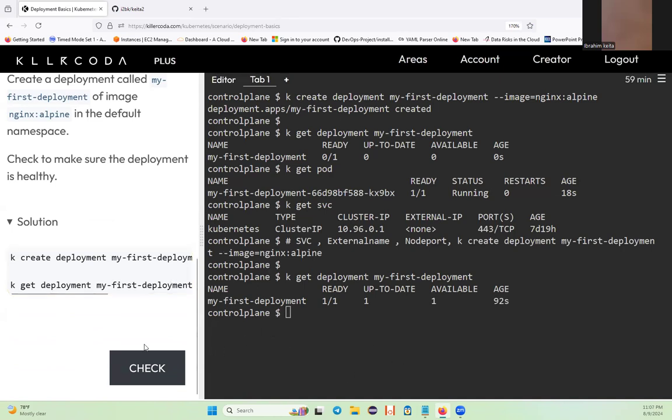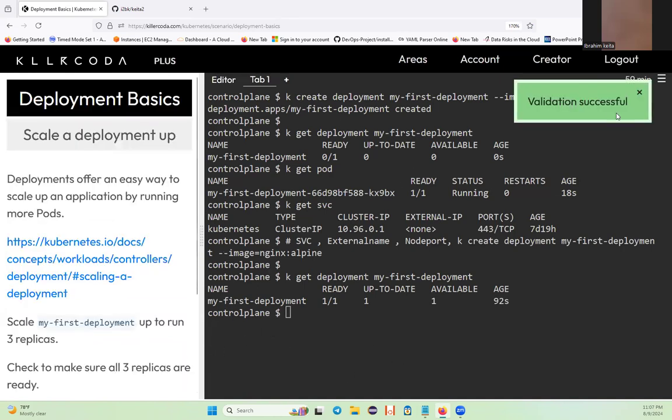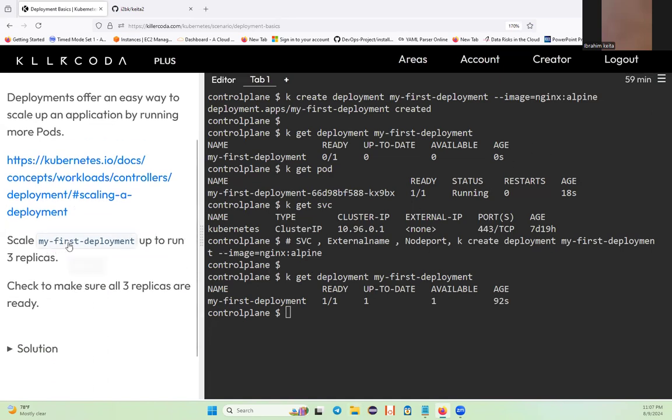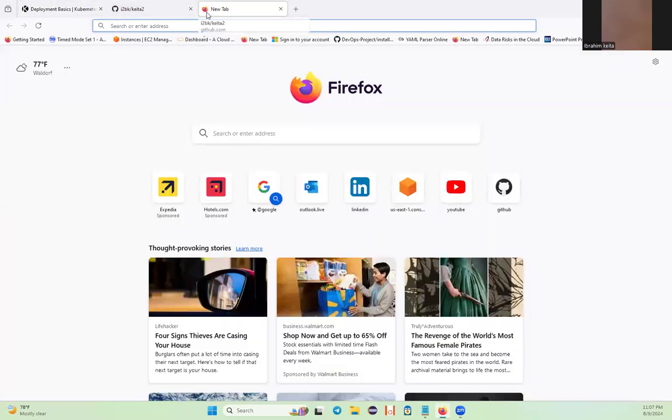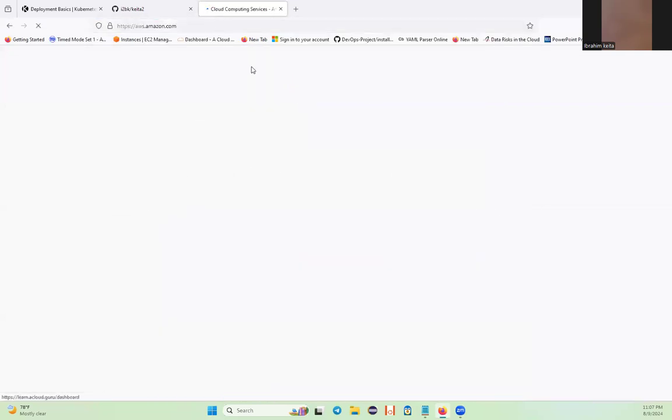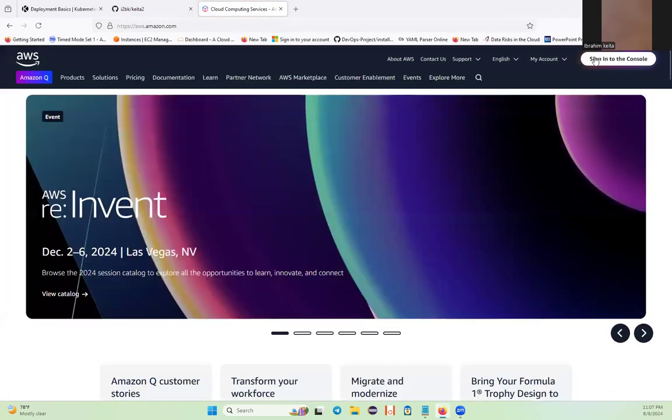So now if you check it, you see validation successful, right? This is very simple and everybody can learn this. So now we can scale up. Scaling up the application means we're going to replicate it. It's like an auto-scaling group in AWS. If you go to AWS, for example, there is a service called an auto-scaling group.